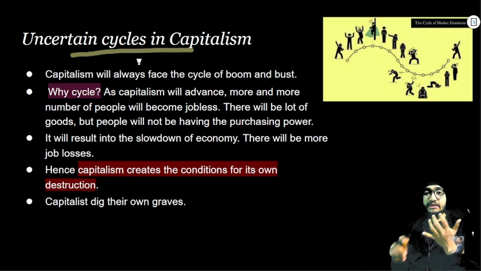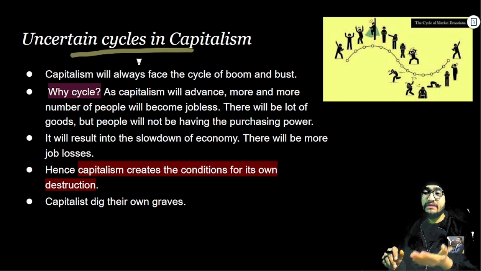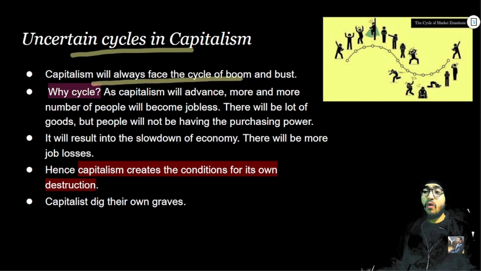So because of uncertainties, or because of contradiction, what were the consequences that we are seeing? The first consequence was the lower wage rates. The second one was disappearance of the middle class. The third one is uncertain cycles in capitalism. As we all know, capitalism will always face a cycle of boom and bust, right?